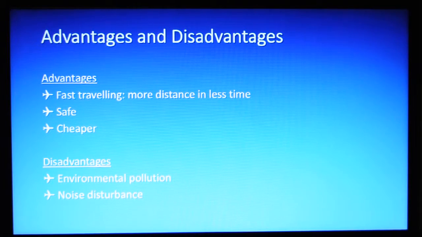For example, the more aircraft is being used, the more greenhouse gases are being launched into the atmosphere. Airplanes have a high fuel consumption, especially at takeoff. Because of this, the dependence on oil exporting countries is increasing. Traveling by airplane also causes great noise disturbance, in particular in areas around airports. Other smaller disadvantages are that you can lose your luggage at the airport or in the plane, and that many birds die because they get stuck inside the motors.